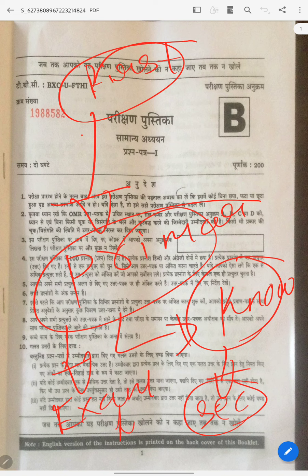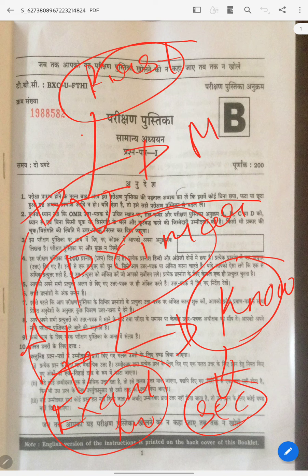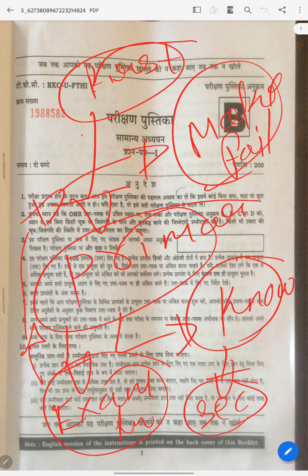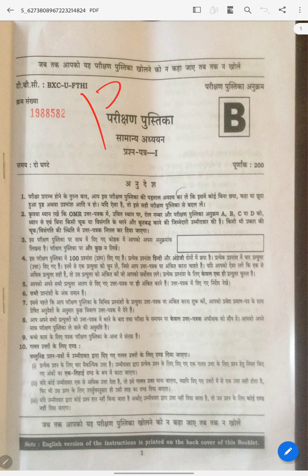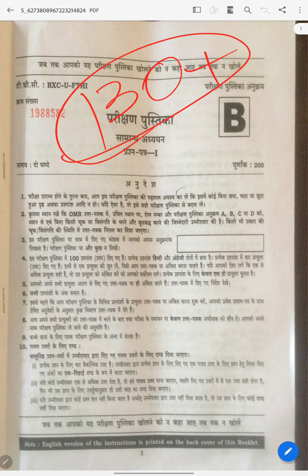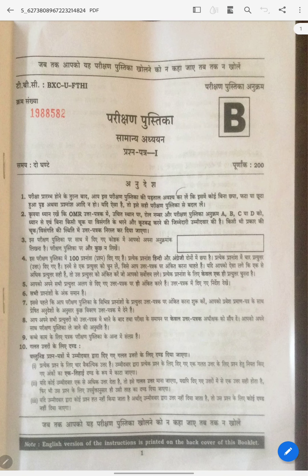You should know why UPSC is conducting this exam. UPSC is conducting this exam to make you fail, not to make you pass. If you know this and develop this exam intelligence, you can easily solve this paper. How to score 130 plus in this paper? I am going to explain it to you.